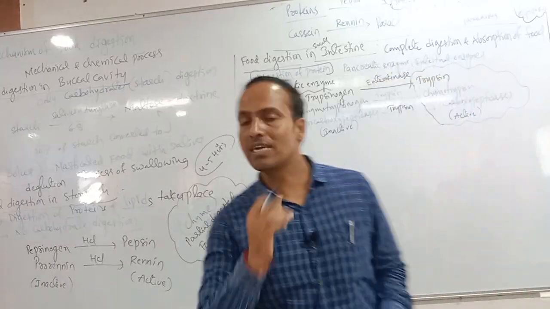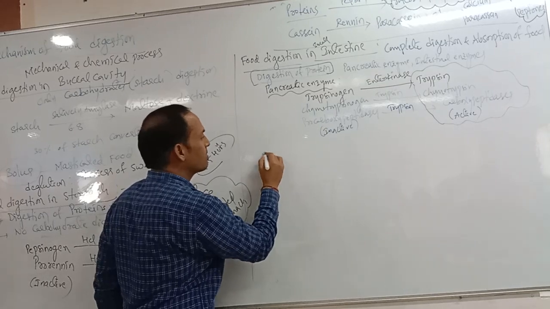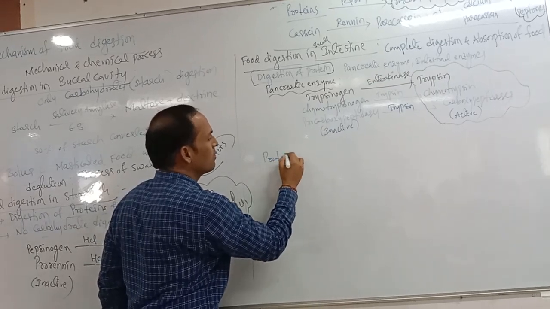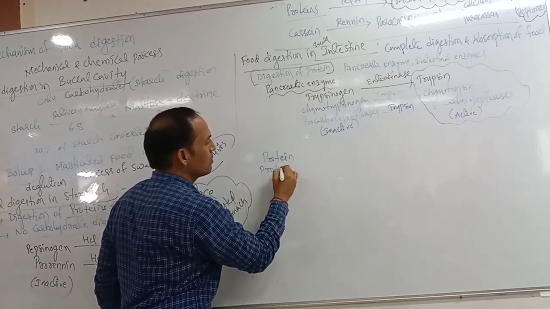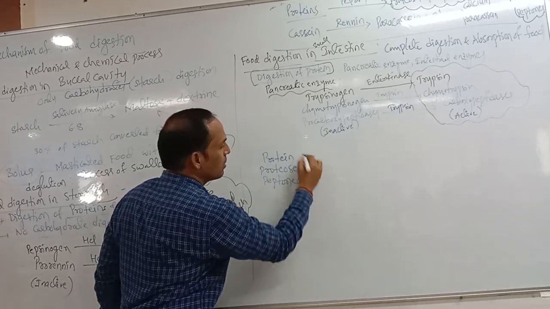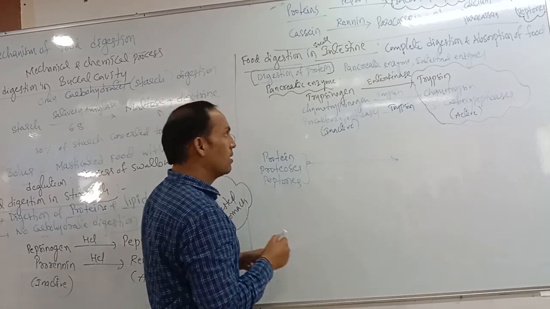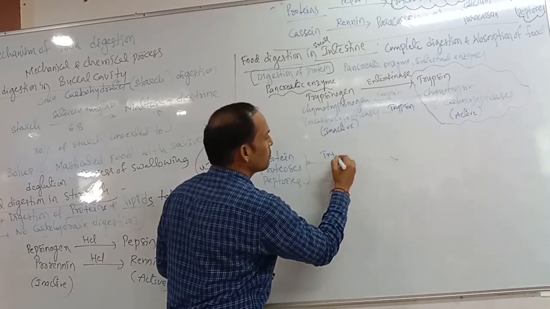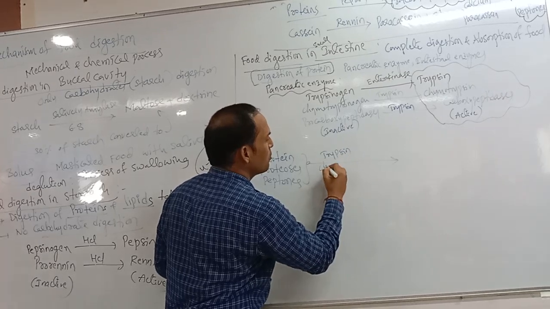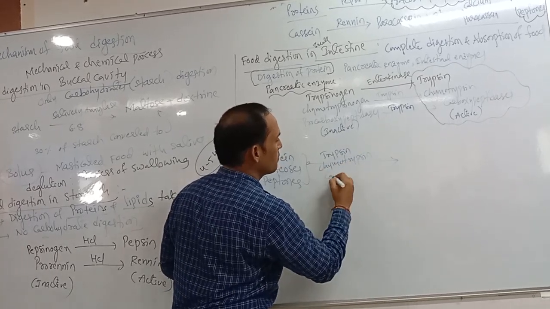The activated pancreatic enzymes work on the partially digested proteins, like proteins, proteoses and peptones. Who will work on them? Trypsin will work, chymotrypsin will work, and carboxypeptidase also will work.